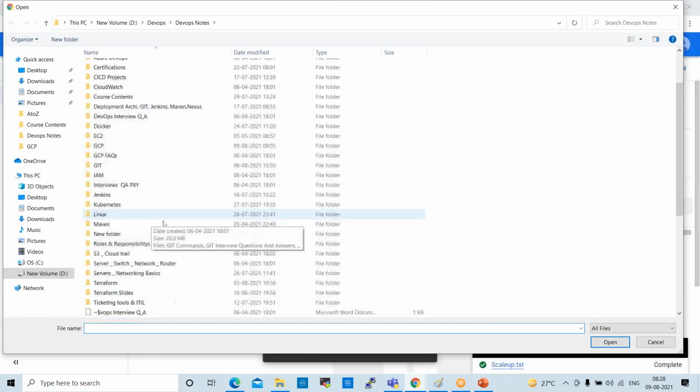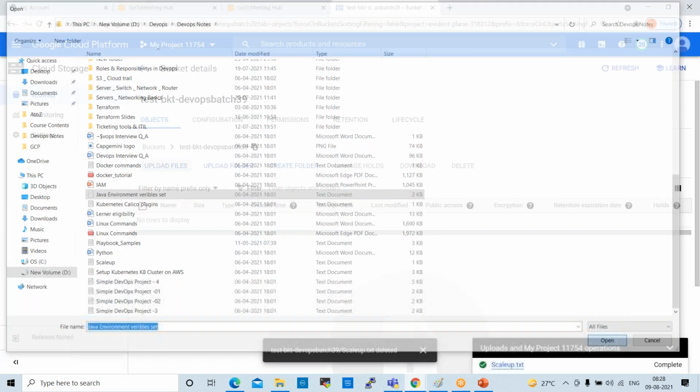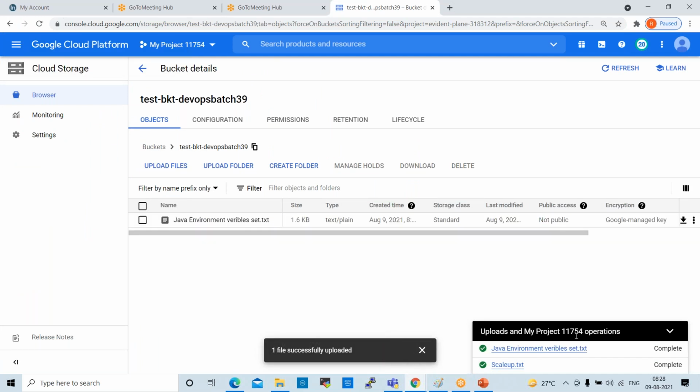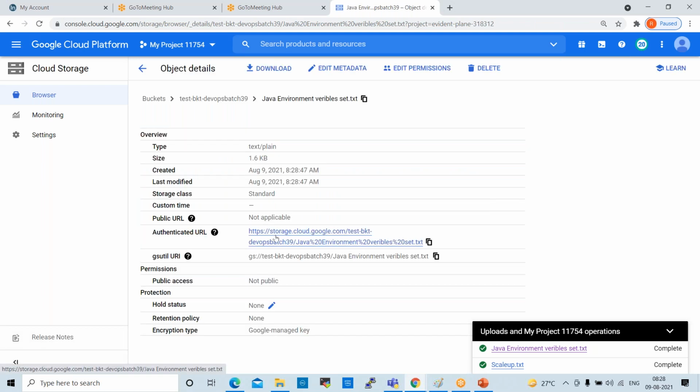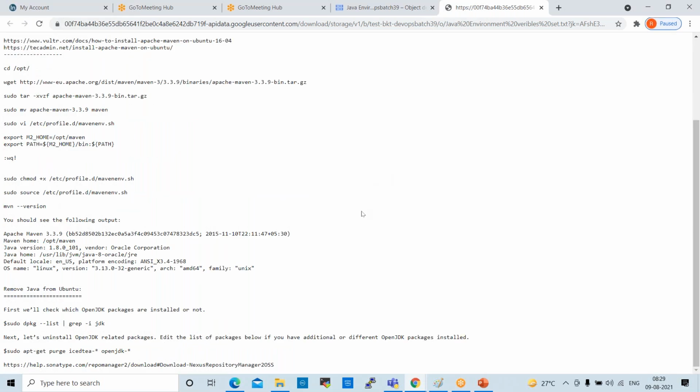Click on upload. So Java environment language, I want to upload this. Yeah, now I uploaded this. If you want to access this, just open this file and you can give this authentication URL, so it will be accessible like this. Everyone can access like this. This is the file normally. When you share this URL, anyone can access from anywhere, right?